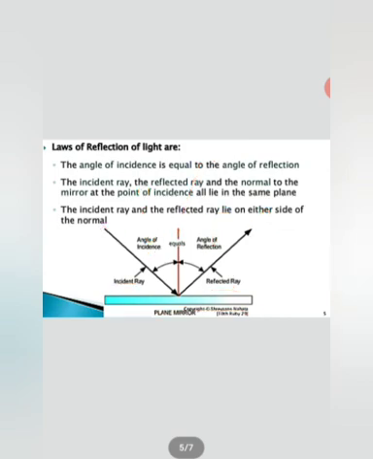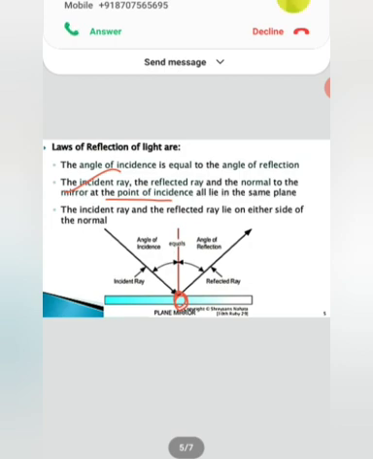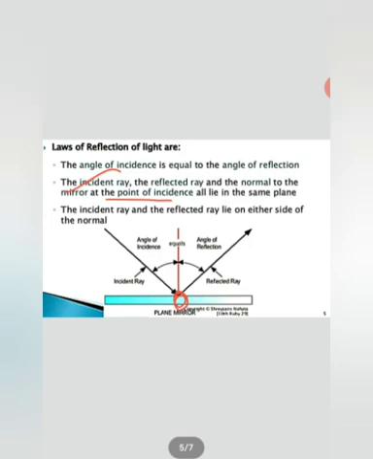And if we go through the laws of reflection, in the first law, it has said that angle i, this one, and angle r, this one, can be written as angle i is equal to angle r, meaning the angle of incidence is equal to the angle of reflection. That is the first law. And the incident ray, the reflected ray, and the normal to the mirror at the point of incidence, this point behaving as the point of incidence, all will lie on the same plane.